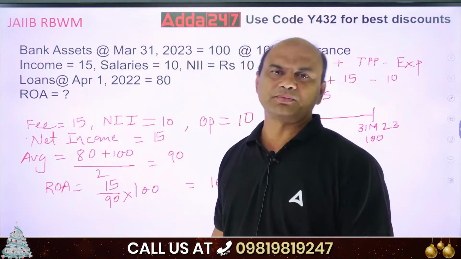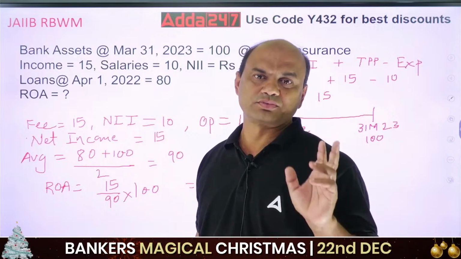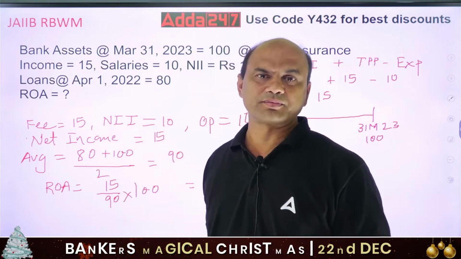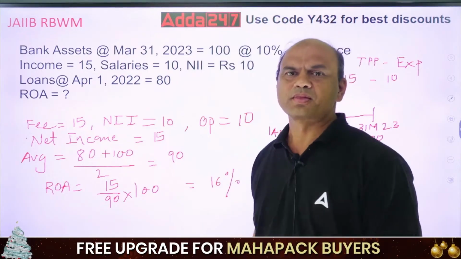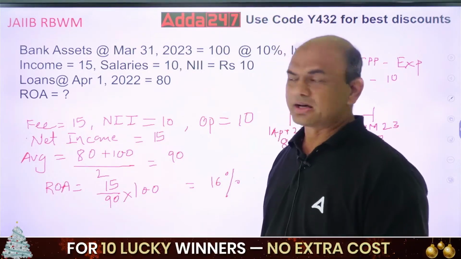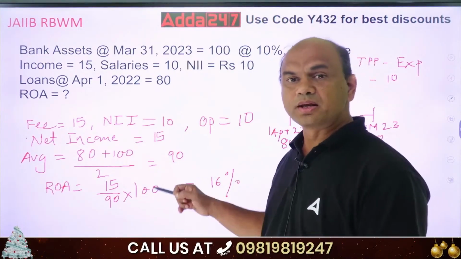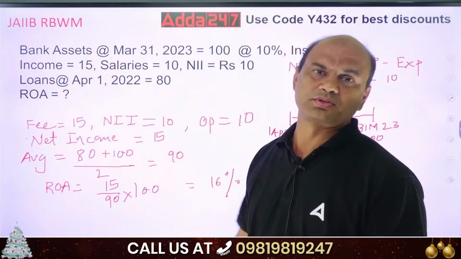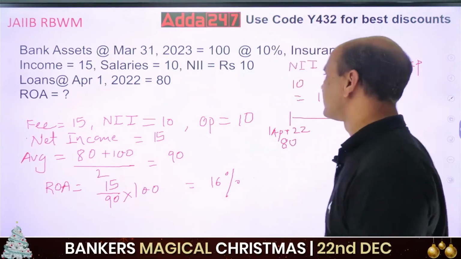Kindly note, in your exam you will get numericals on ROA, ROE and leverage ratio. I have taken ROA over here. ROE will be taken later. Got this point everyone? How to find out ROA? This numerical is not there in any of the books, but it can be asked in exam. It is asked in fact in exam.